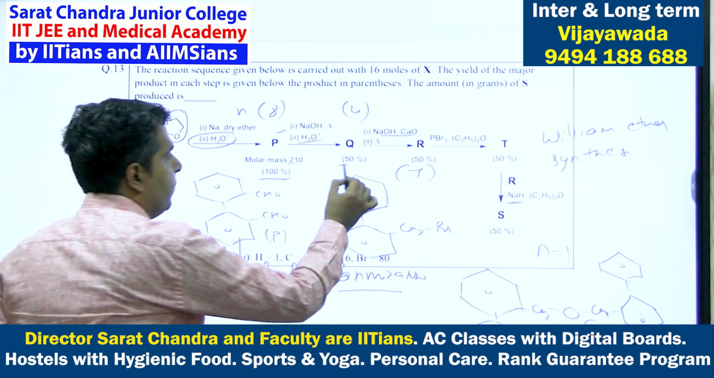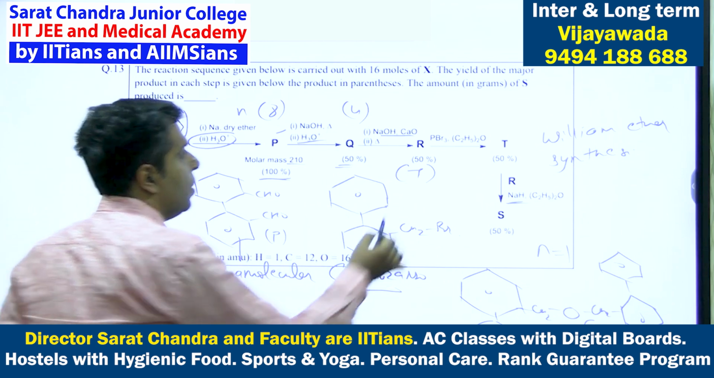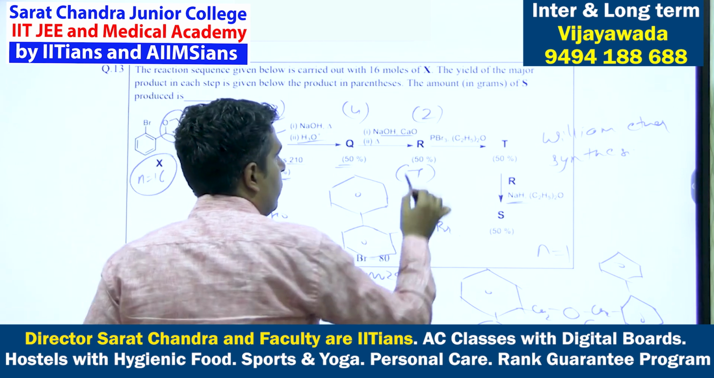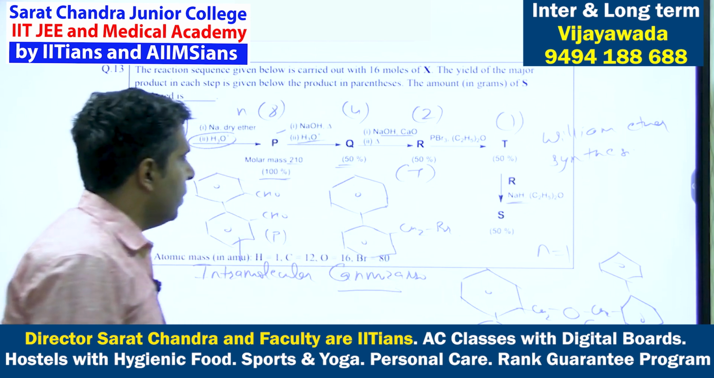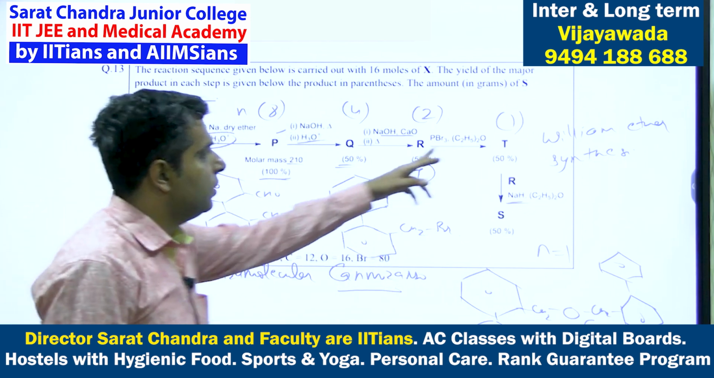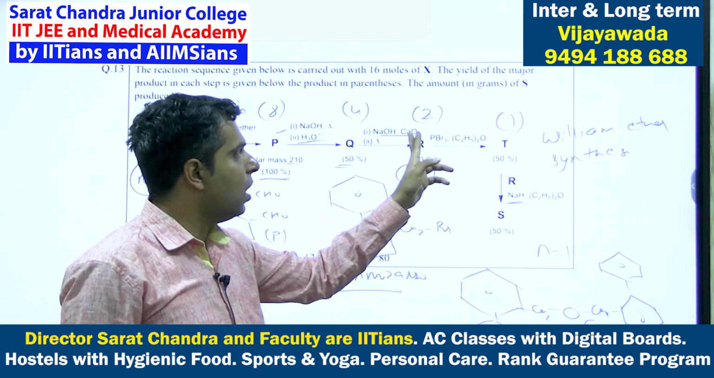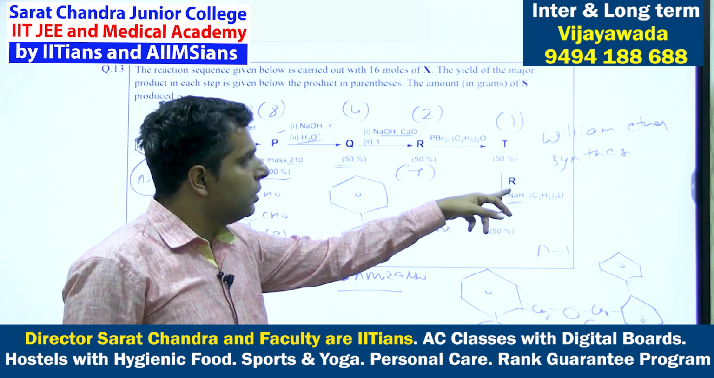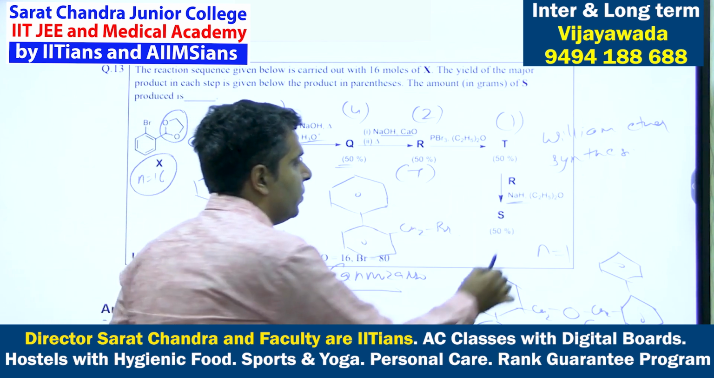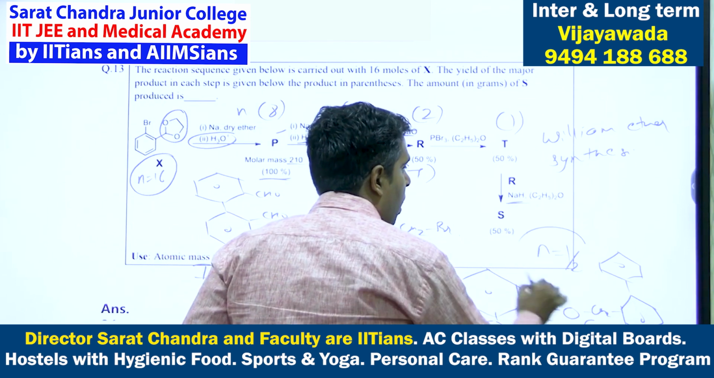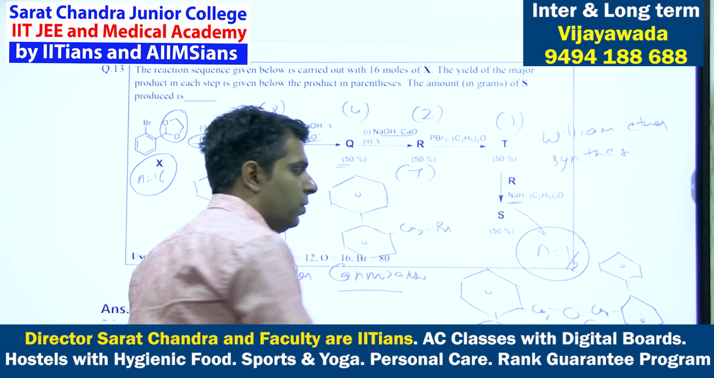Now over here yield is 50%, 4 moles of Q will be formed. Again 50%, 2 moles of R will be formed. Again 50%, 1 mole of T will be formed. So 1 mole of T is getting formed. Now this is reacting with the R will be remaining some 1 mole. It is reacting with R, Williamson ether synthesis. Again the yield is 50%. So basically half mole of S will be formed.